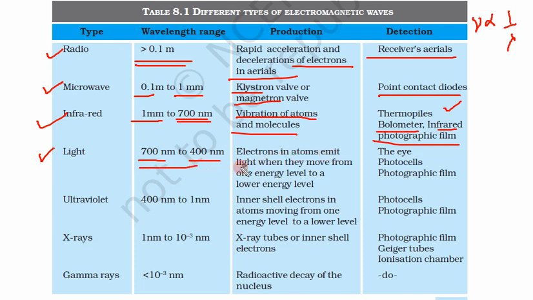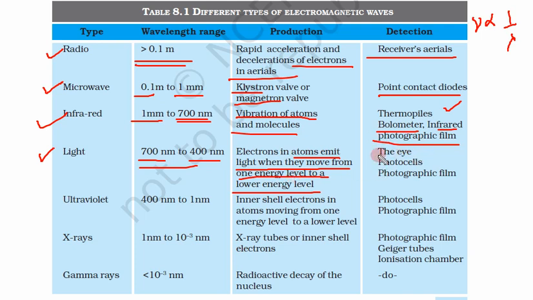Electrons in atoms emit light when they move from one energy level to another lower energy level. So these are emitted by electrons in an atom. We will learn what this process is and how the light is produced, but for the time being, the electrons in atoms emit light when they move from one energy level to a lower energy level.